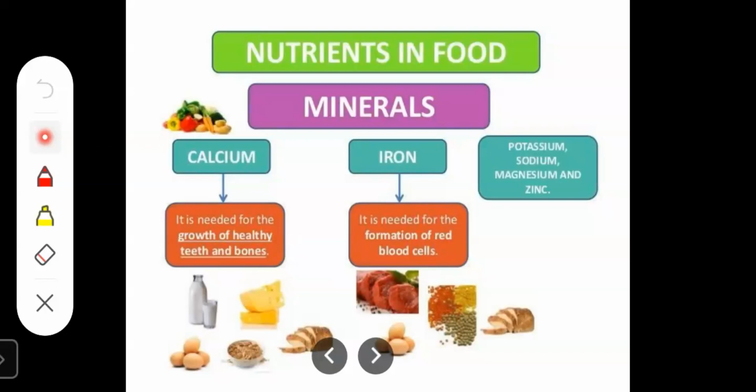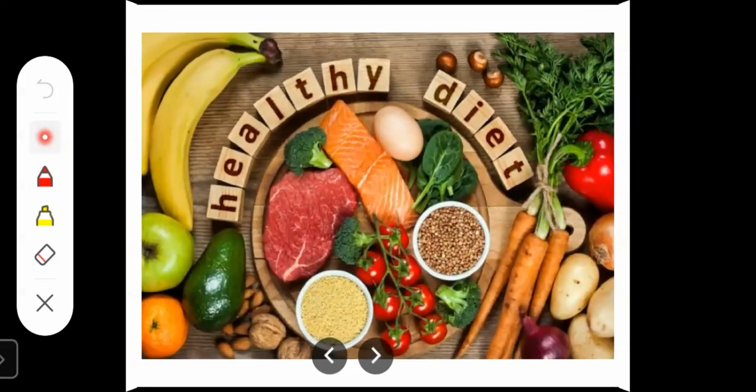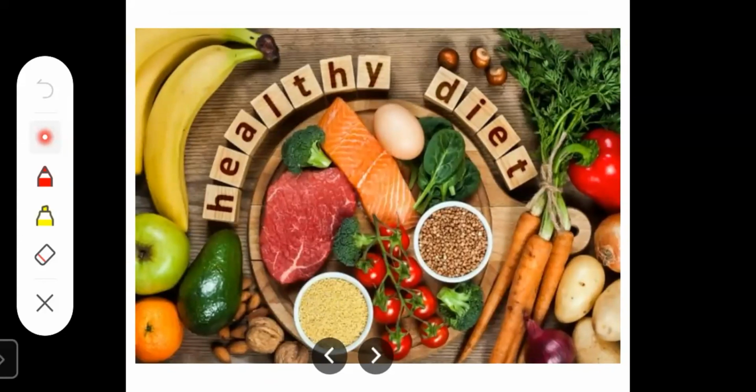So we have seen 6 nutrients. Which are they? Proteins, carbohydrates, fats, water, vitamins, and minerals. So students, we should always eat a balanced diet, that means different kinds of food which help to maintain our body healthy. You should eat vegetables made at your home every day. In your meals, all these 6 nutrients should be included. So we should eat a balanced or healthy diet.